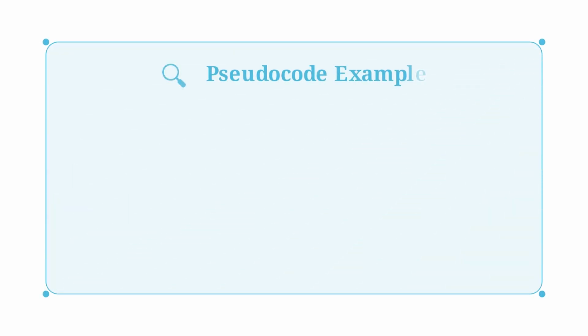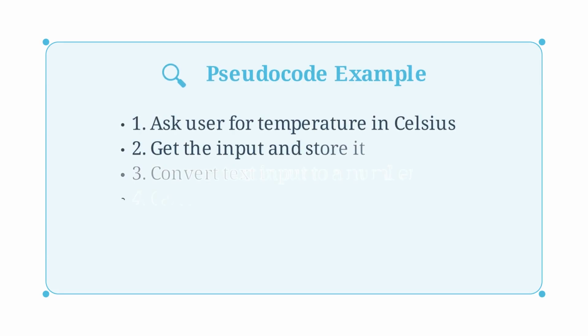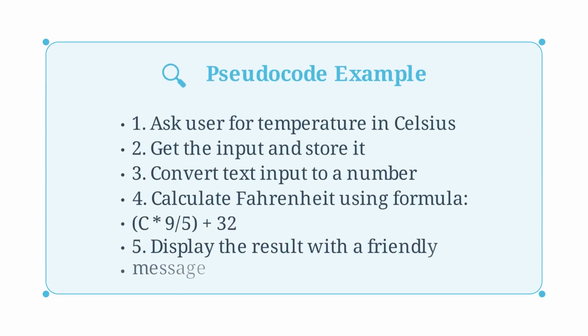Here's pseudocode for a temperature converter. Notice how I'm using plain English, not Python syntax. Step 1. Ask the user for temperature. Step 2. Get and store their input. Step 3. Convert text to a number. Step 4. Do the math. Step 5. Show the result. Simple and clear.